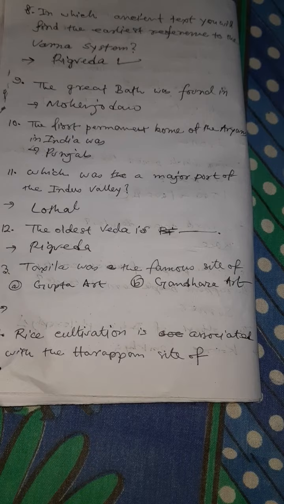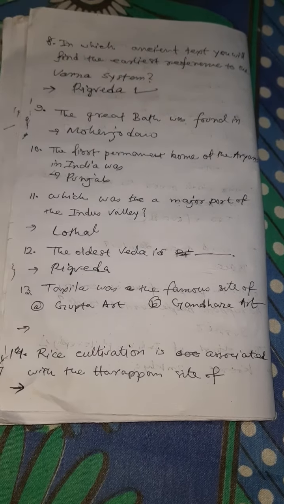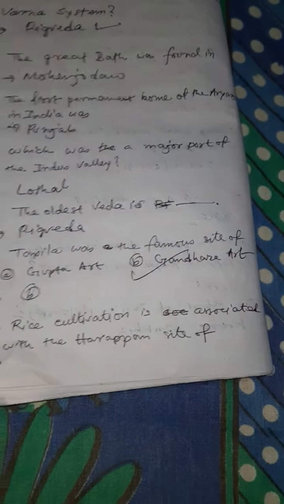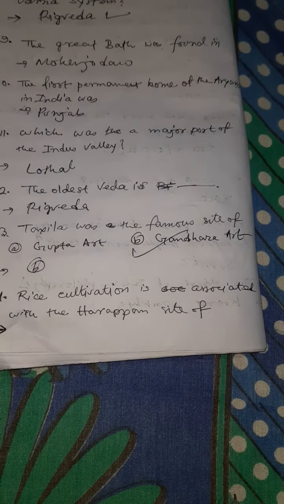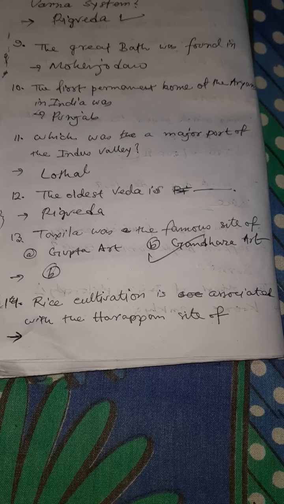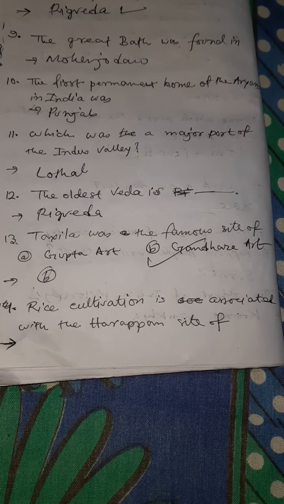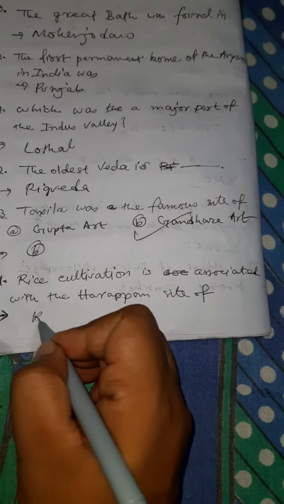Takshashila was a famous site of Gupta art or Gandhara art? The correct answer is B, Gandhara art. Rice cultivation is associated with the Harappan site of Kalibangan. The answer is Kalibangan.